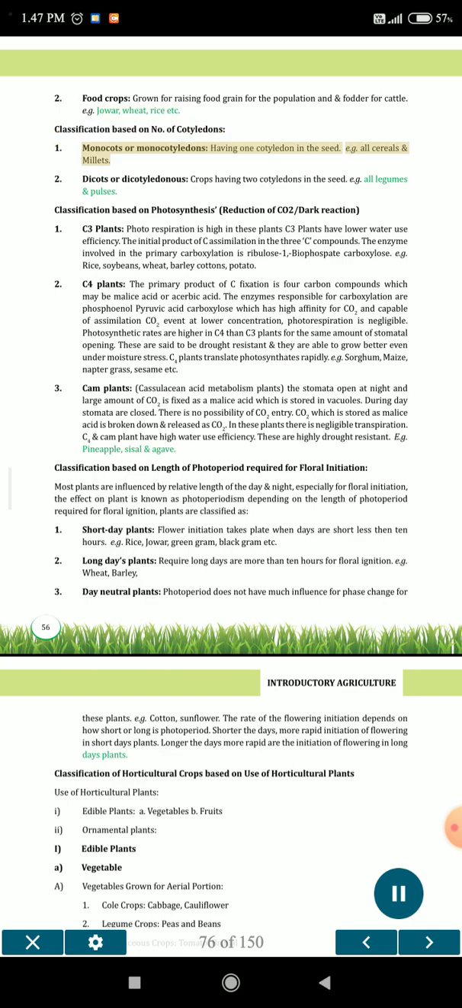Classification based on number of cotyledons. 1. Monocots or monocotyledons: having one cotyledon in the seed, e.g. all cereals and millets. 2. Dicots or dicotyledonous: crops having two cotyledons in the seed, e.g. all legumes and pulses.